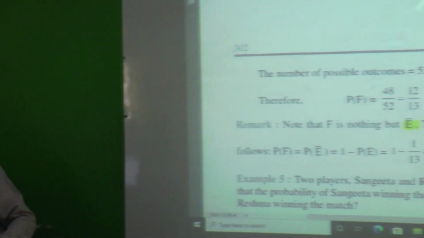So, in this way, you can understand that P of F is nothing but P of E bar, and it is 1 minus P of E, that is the probability of the other event, that is P of E.